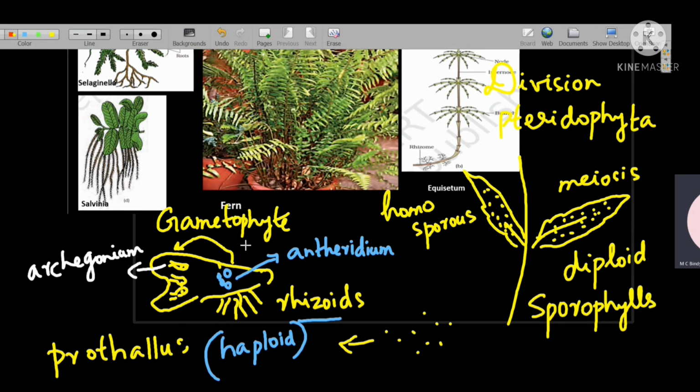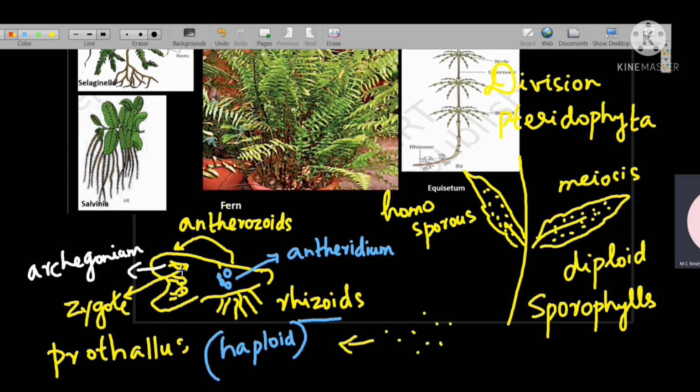The male gametes from the antheridium are called antherozoids. So antherozoids will swim through the water and reach the archegonium and fuse with the egg present in the archegonium. So the zygote is formed within the archegonium.